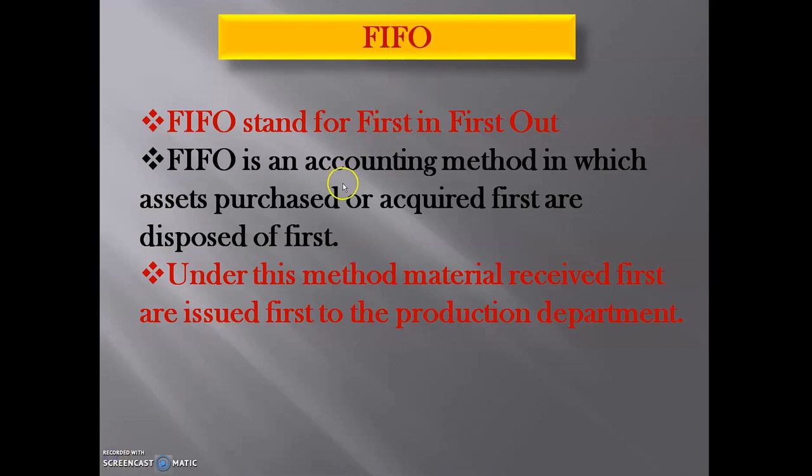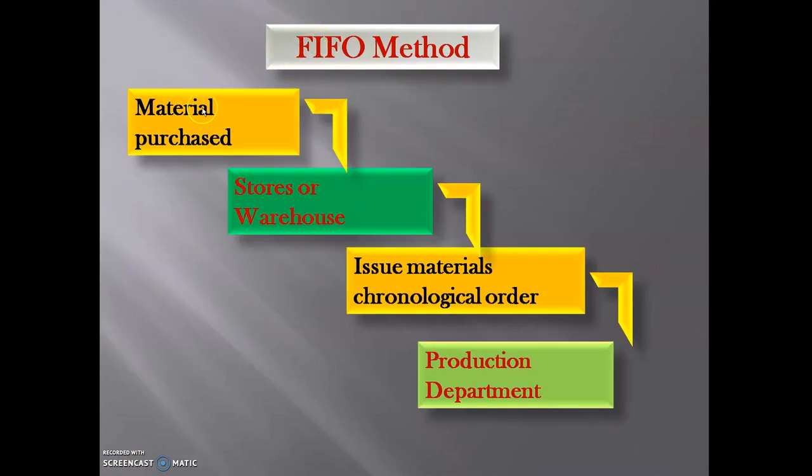Okay, fine. Next, the process of FIFO. Materials purchased first are issued first, in chronological order, to the production departments. The store department will take the materials from suppliers and keep them in the storehouse, and according to the needs of the production department, the store department will send goods to production.